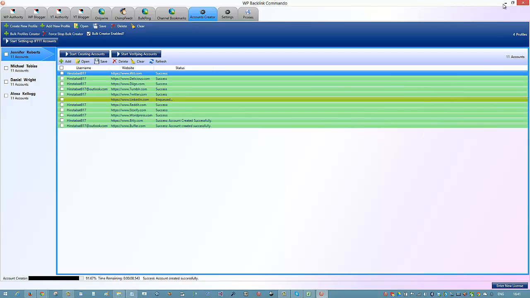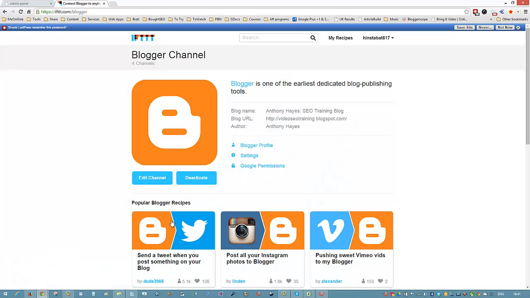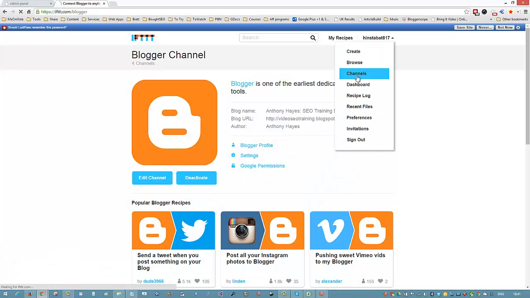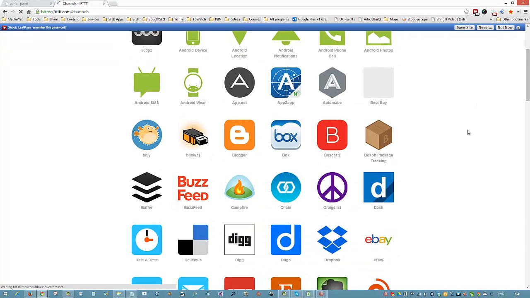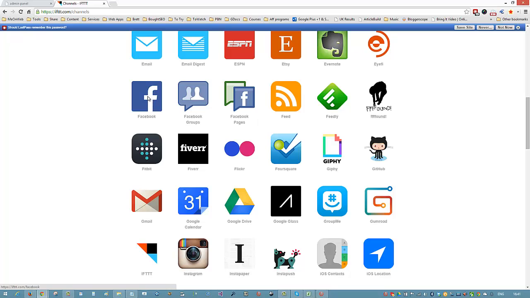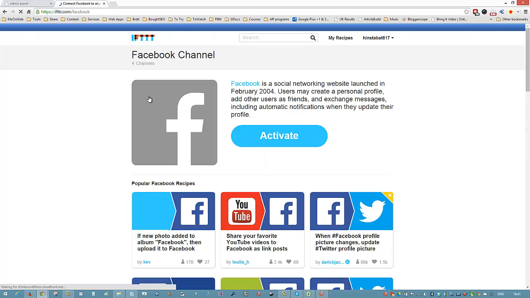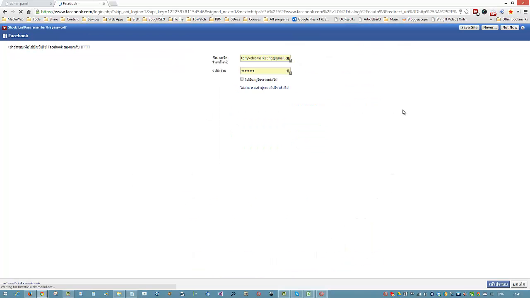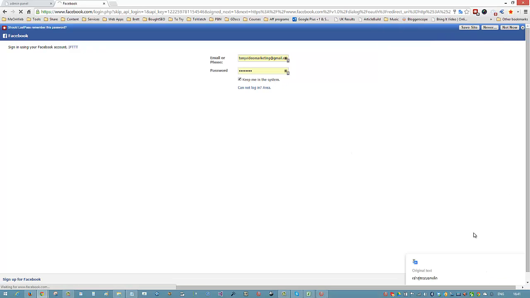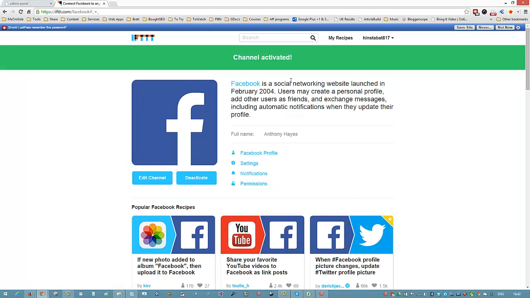Now what I can do as well, if I want to take it further, is come over to IFTTT, come back into where it says channels, come down and we can see Facebook here. Click on the Facebook, click on activate, make sure you're logged in. Just click on that, and I've got something in Thai here, so I wait for the translation, just to make sure I click on the right button. Just give it a second and it will come. Okay, this one is now activated.